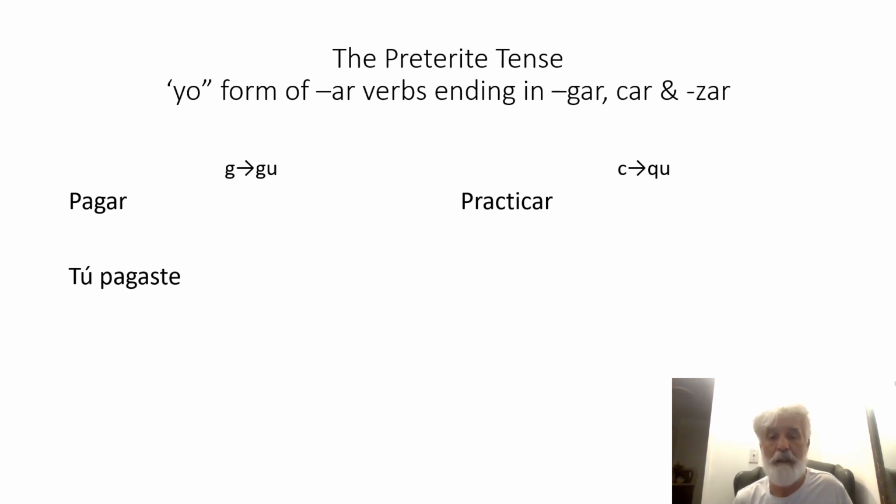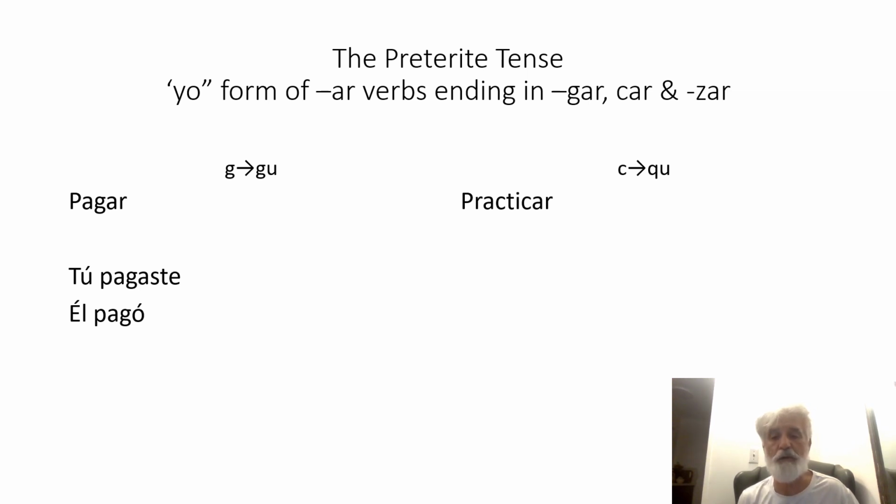We get the stem, so we drop the AR. Pag. What is the ending that always goes with tú in the preterite? It's aste. We learned that already. So tú pagaste. Now let's do the él form. The stem will be pag. What ending goes with él? It's an AR verb. It's an O. Pagó. Él pagó. He paid.